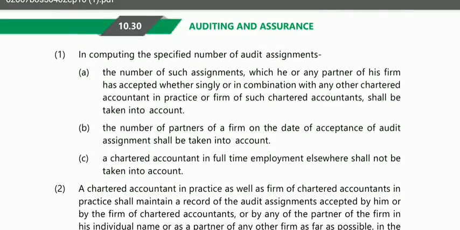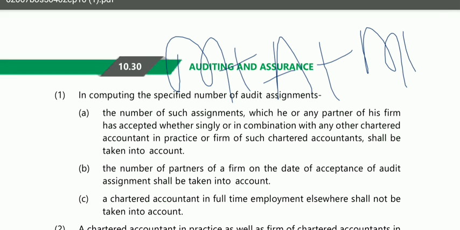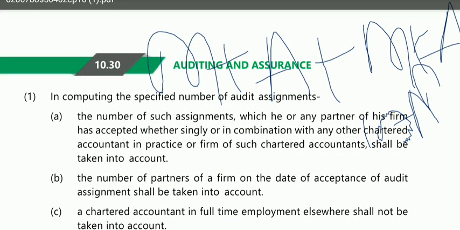Now in computing the specified number of audit assignments, the number of such assignments which he or any partner of his firm has accepted, whether singly or in combination with other chartered accountants in practice or firm, shall be taken into account. So again they are saying the same thing, that individually and in relation to the firm. That means Mr. A as the auditor plus Mr. A as the partner in ABC, all this will count to 20 only.